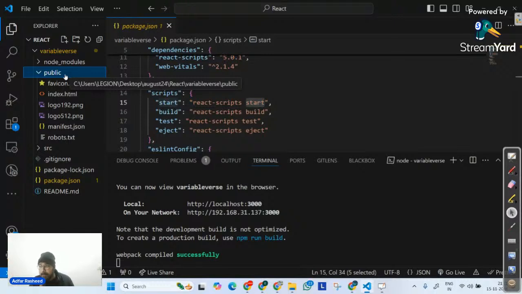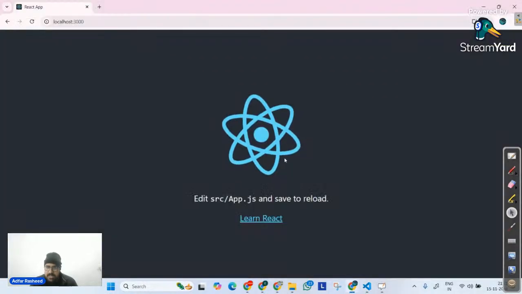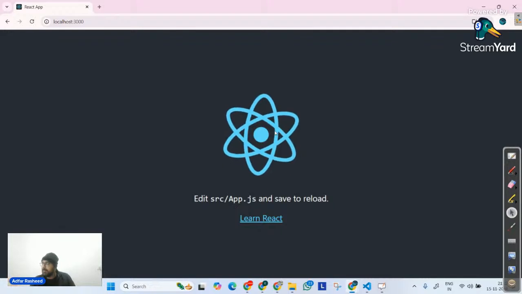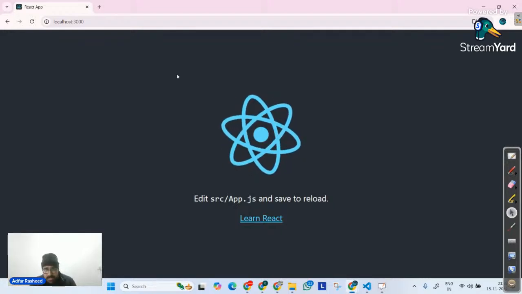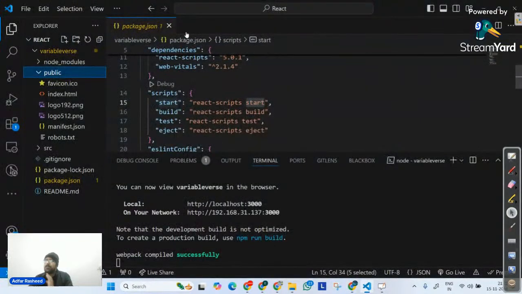But apart from that, there is a file called index.html. And guys, tell me one thing, it does not matter what you use. Don't you think always and 100% of the time the output that we have is nothing but an HTML website? Yes or no? It's an HTML website that we have, which means the main file that is being opened in the output is this index.html. How, sir? Please prove it.